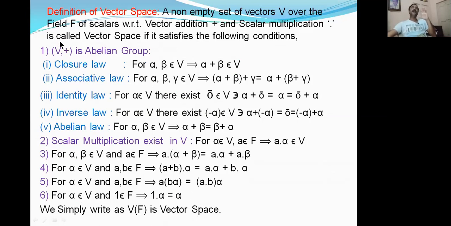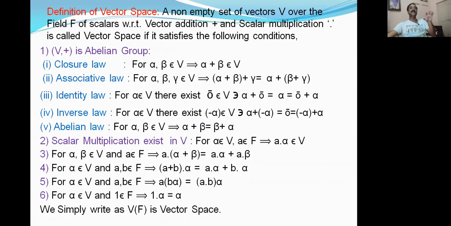Here, all the vectors are denoted with alpha, beta, gamma, xi, phi, like that. And the scalars are generally denoted with alphabets: in my notes I denote them with a, b, c. All alphabets denote scalars, and the Greek symbols alpha, beta, gamma, xi, phi belong to the vector set.